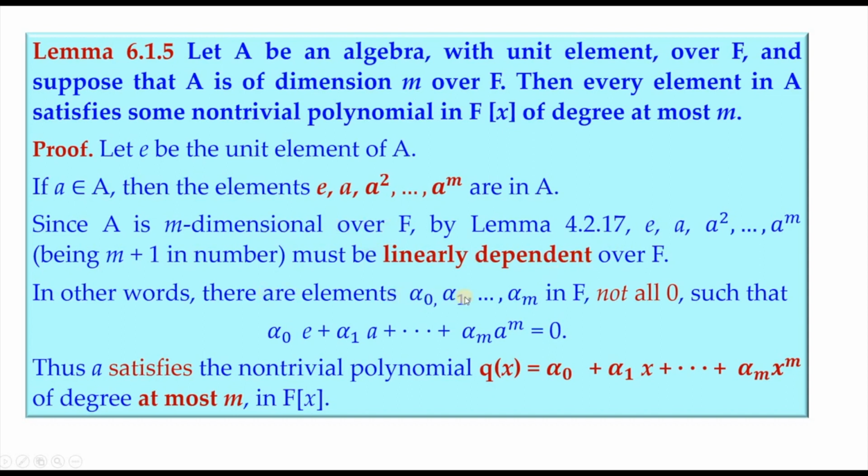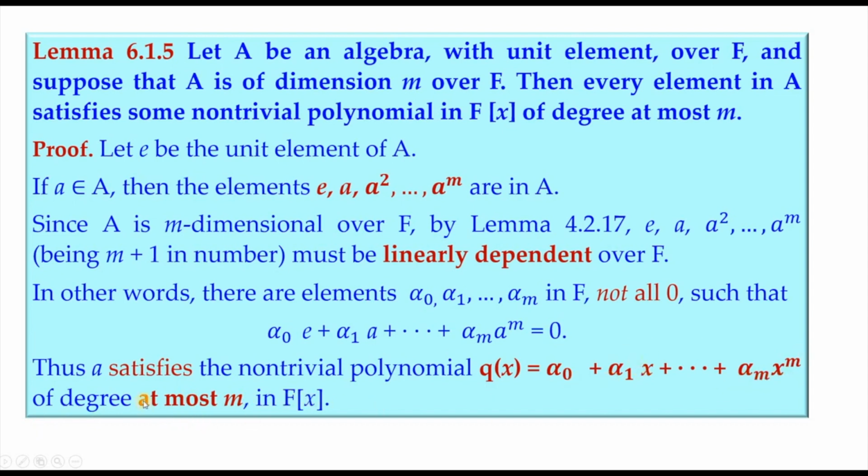So, there exist elements alpha naught, alpha 1, etc., alpha m in F, not all 0, such that the linear combination of these vectors in A should be 0. So, this implies that a satisfies the non-trivial polynomial q of x, which is alpha naught plus alpha 1 x and so on, plus alpha m x power m, of degree at most m in F[x].